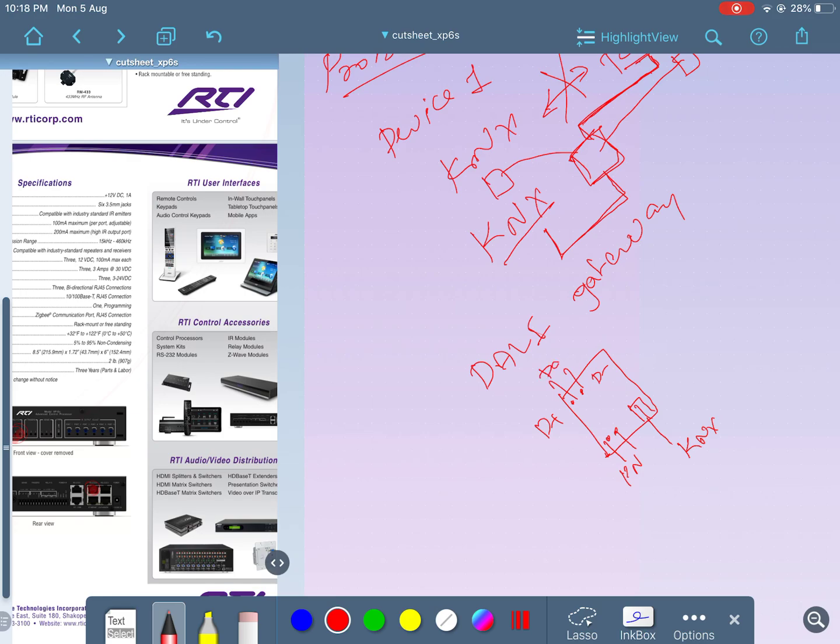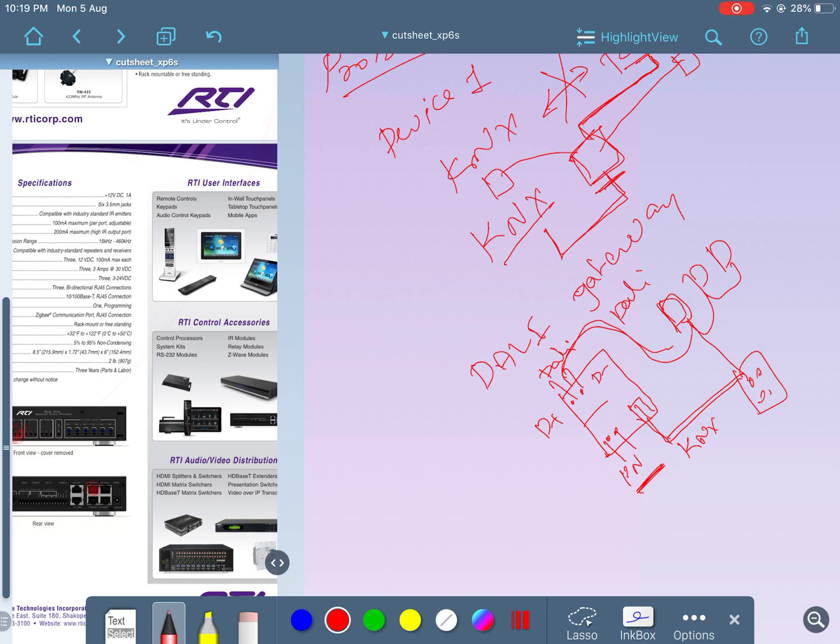See, DALI itself is a protocol to control the light fixture. They have defined how you number the light fixtures and how it gives a status. So we use a communication cable which is DALI, but our KNX switch panel talks KNX. So we use a gateway to convert the KNX signal to DALI and then control this light from here. So when two devices talk different protocols, you have to use some gateway to convert it.